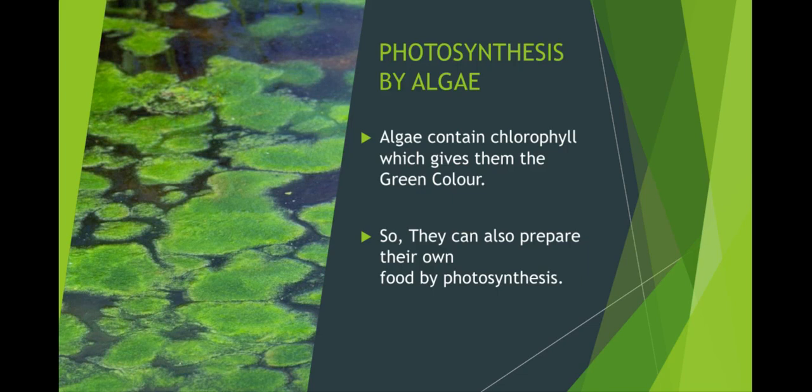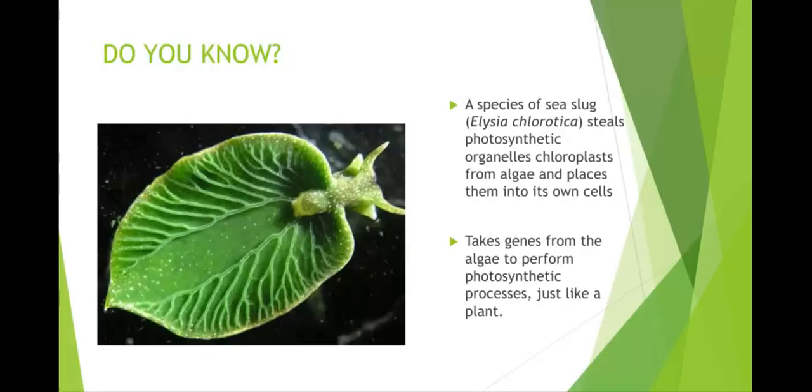Have you seen green patches in ponds or in other stagnant water bodies? These are generally formed by the growth of organisms called algae. Why are algae green in color? Which gives them the green color? Yes, chlorophyll. So they can also prepare their own food by photosynthesis.